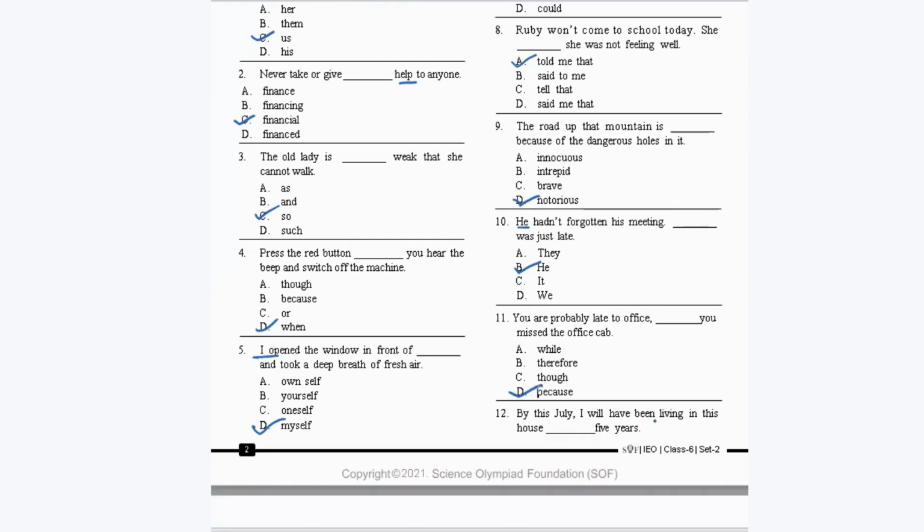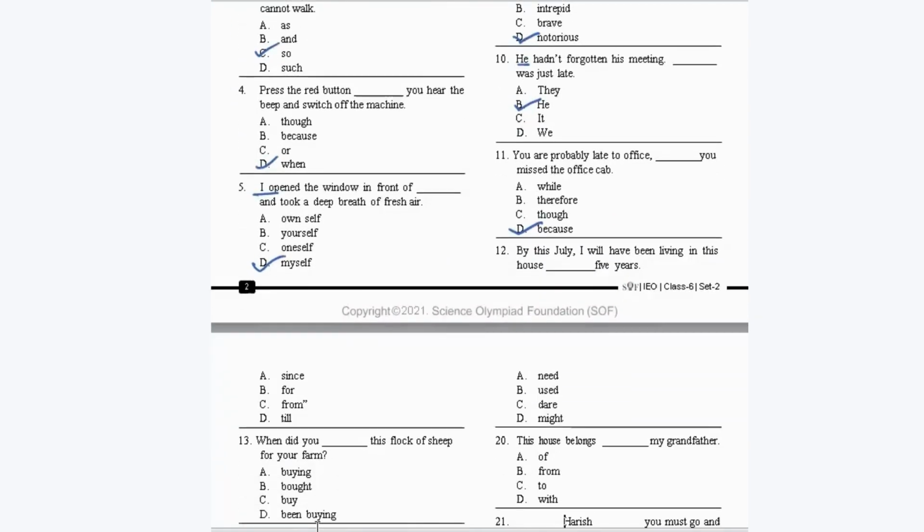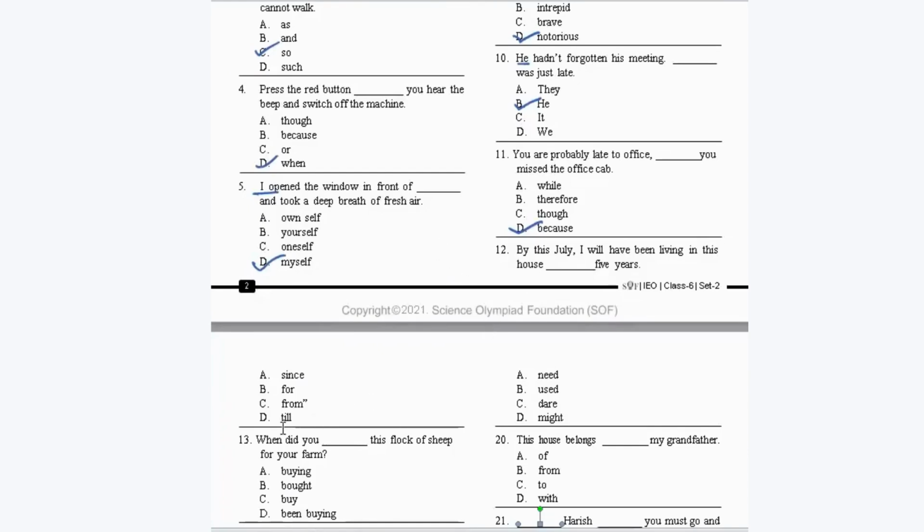By this July, I will have been living in this house dash 5 years. So here you're mentioning the period of 5 years. So we need a conjunction here. Okay, so it should be for, option B. Okay, by this July, I will have been living here for 5 years. So option B is your correct answer.